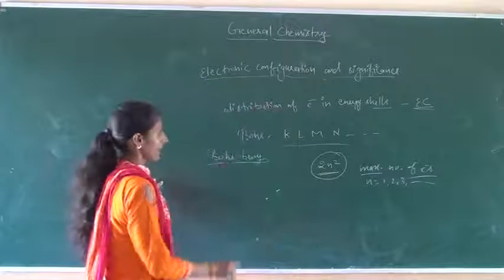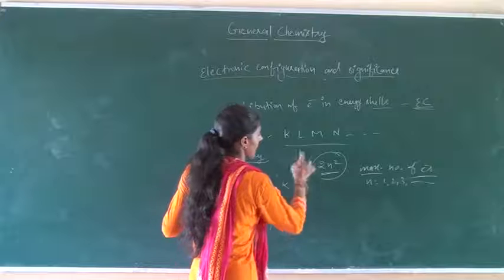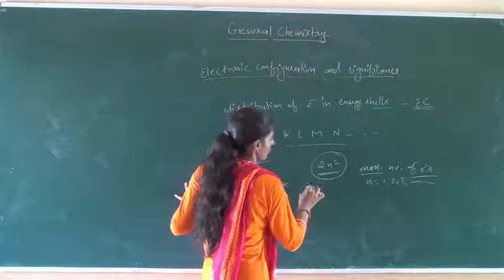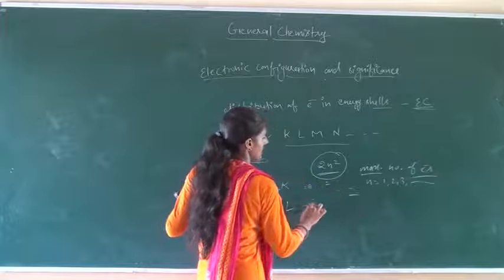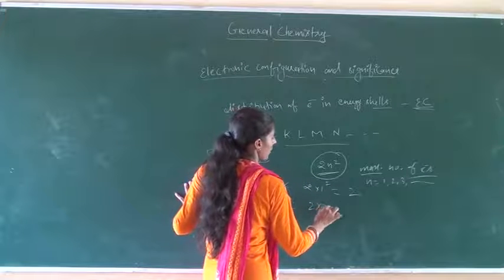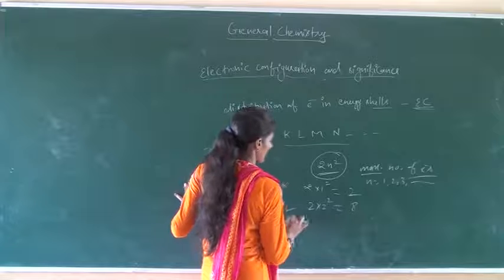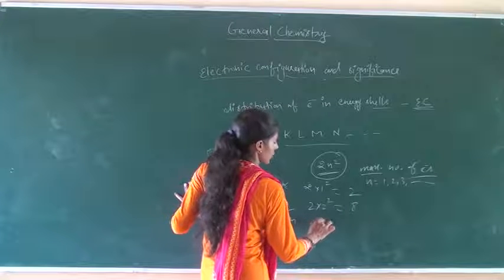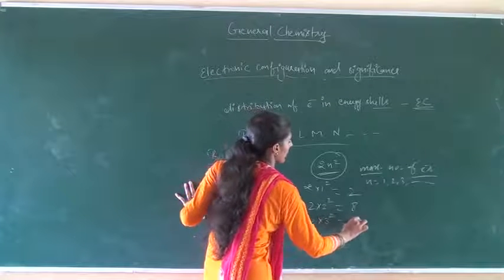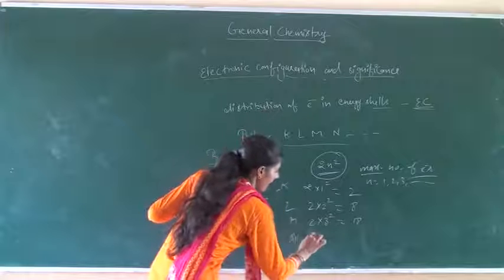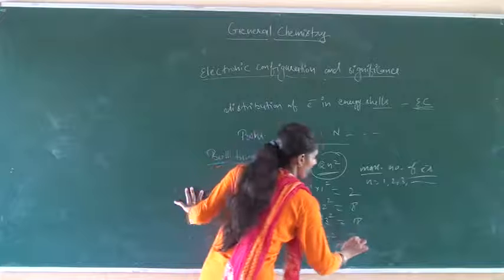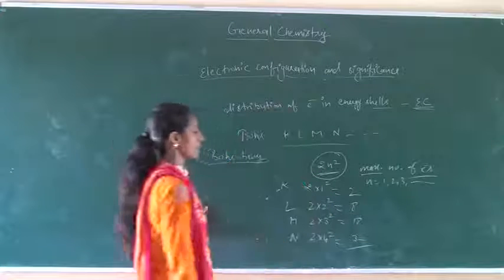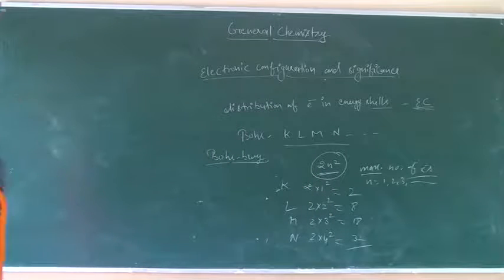For example, the K cell is the first energy level: 2 into 1 square becomes 2. L cell: 2 into 2 square, 8. M cell: 2 into 3 square, 18. N cell: 2 into 4 square, 32. These are the electronic distributions of electrons.